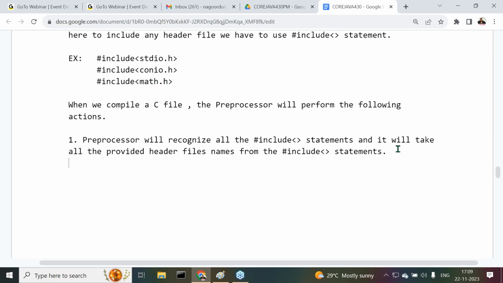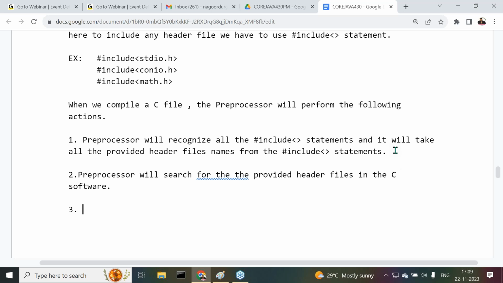Point number two: the preprocessor will search for the provided header files in the C software.